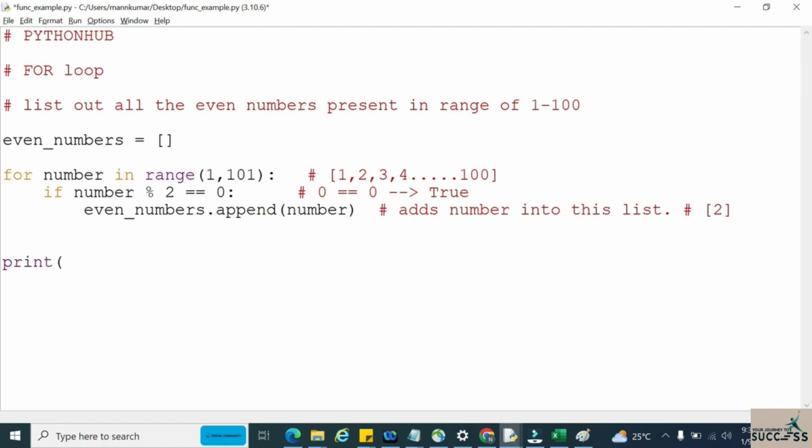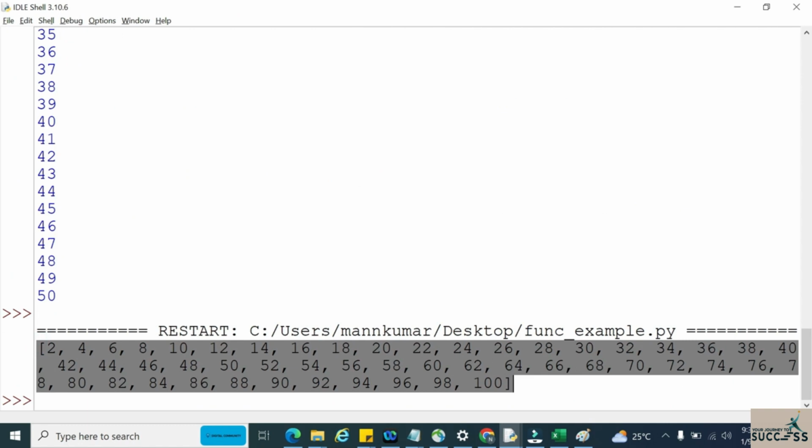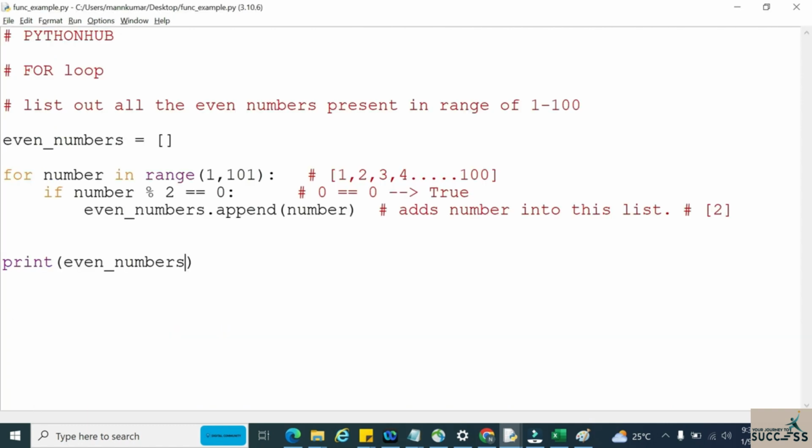So let me print this even numbers list and show you how it is running. See, in this list I have only even numbers present inside that range. Now let me put this print statement inside the if condition. If we put it inside the if condition, we can understand in each iteration what element is getting added to this particular list.